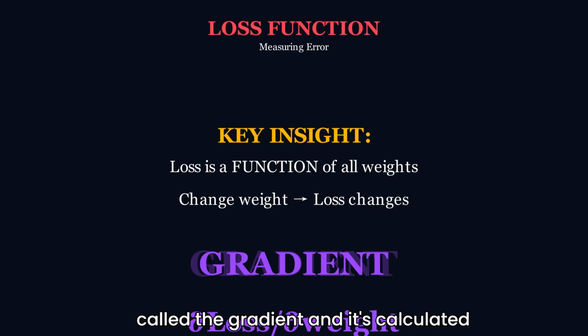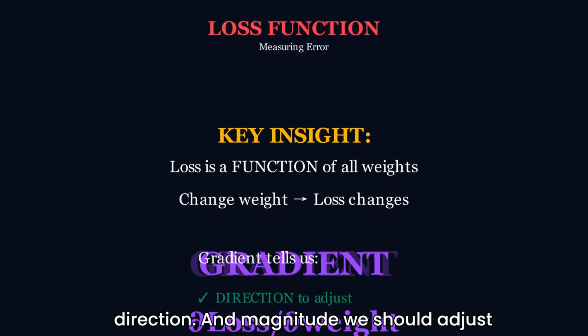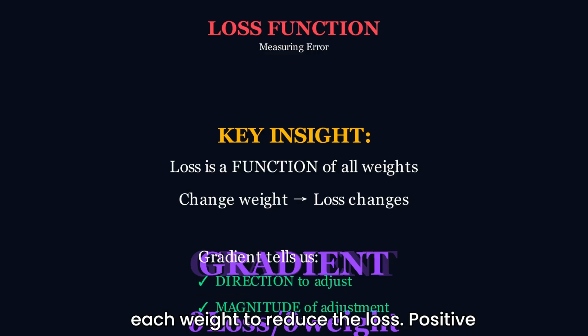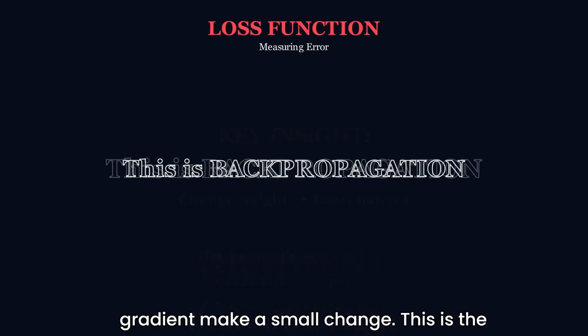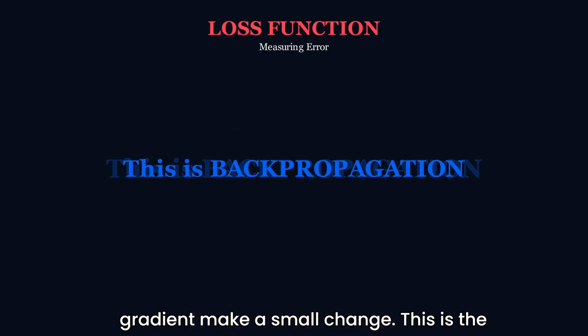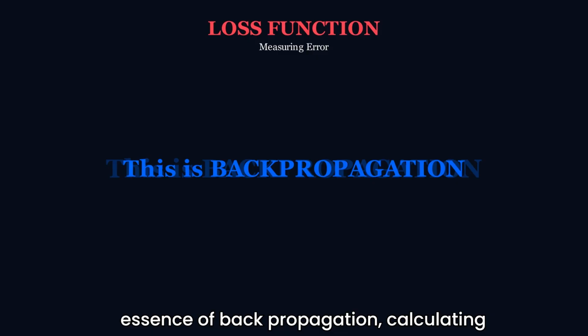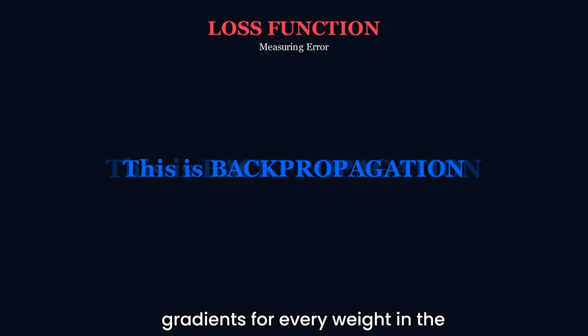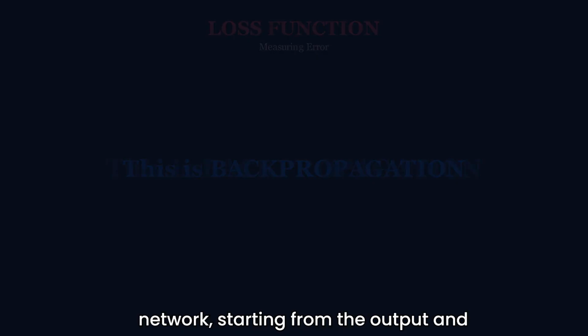And it's calculated using calculus, specifically the chain rule. The gradient tells us the direction and magnitude we should adjust each weight to reduce the loss. Positive gradient, decrease the weight. Negative gradient, increase the weight. Big gradient, make a big change. Small gradient, make a small change. This is the essence of backpropagation. Calculating gradients for every weight in the network, starting from the output and working backwards through the layers.